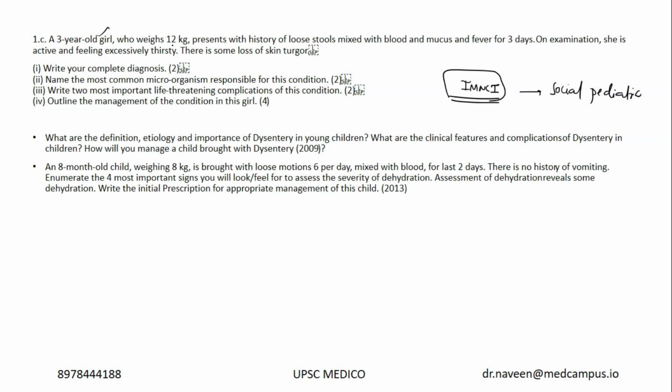Now a 3-year-old girl, ideal weight, history of loose stools mixed with blood and mucus. So it's a case of dysentery. Most of the time, dysentery in this age group is bacterial dysentery, that is Shigella. She is active and feeling excessively thirsty. Okay, she is dehydrated, so there is some loss of skin turgor also.